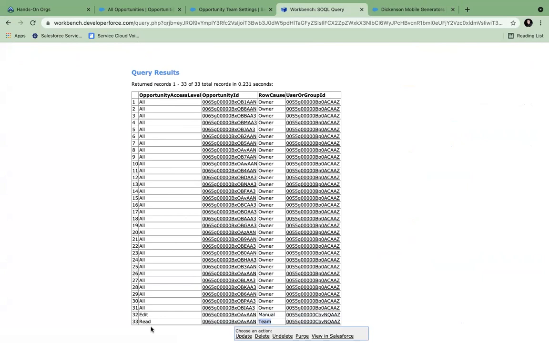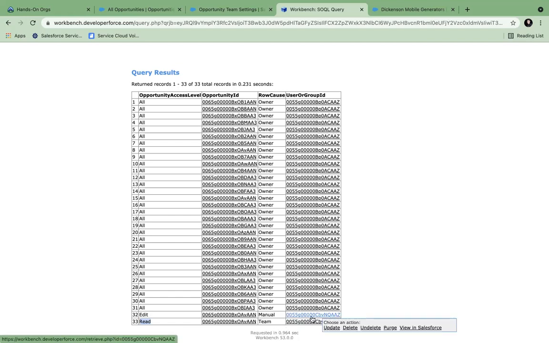In this org I have only 2 users, so I cannot do much. But what will be the permission this person has? This person has edit permission through manual sharing, and read permission through team sharing. So he will have edit permission overall, because the highest permission will be applicable to that user, since it is the same user. Are you getting the point now?